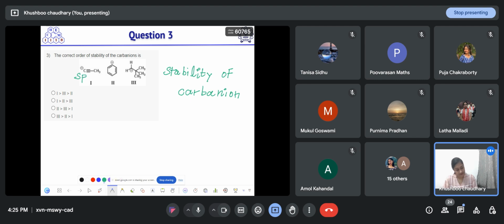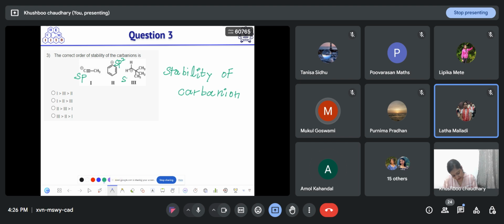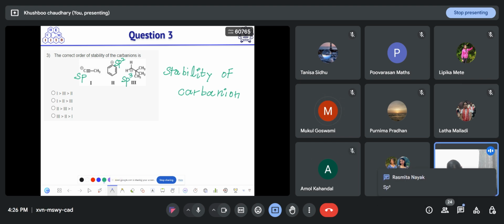Then in the second case, sp2. And in the third one, sp3. So that means in option number 1, there is more percentage s character.